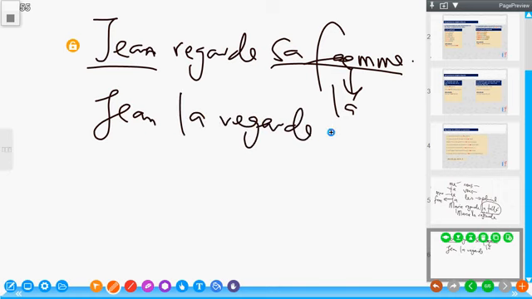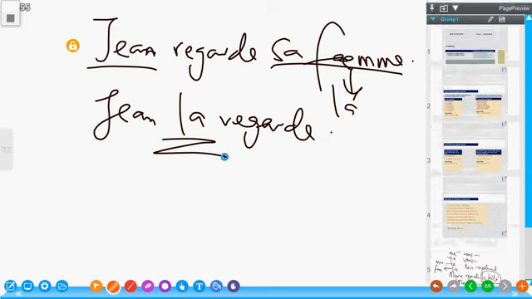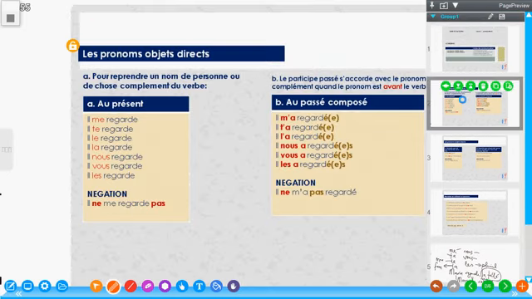So the simple rule to this is, once we are replacing a noun with a pronoun, the pronoun is usually placed before the verb in a sentence. Now let's look at some examples we have here. Ici, nous avons au présent. Okay, this is the general rule. Pour reprendre un nom de personne ou de chose complément du verbe. To retake a name of somebody or thing, basically a noun, in a sentence, used to replace them.